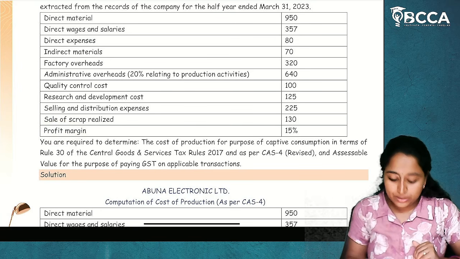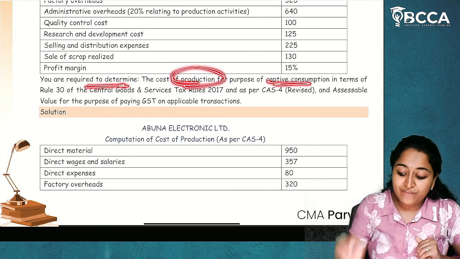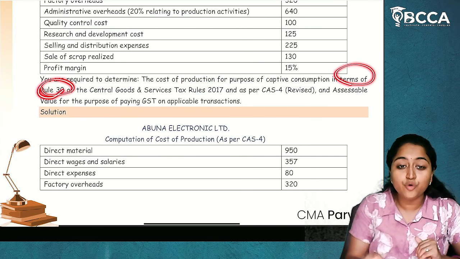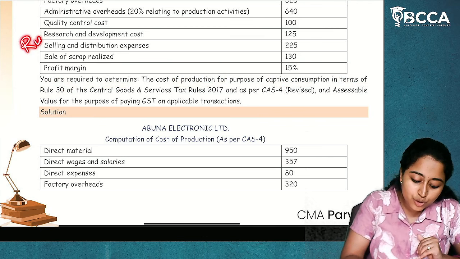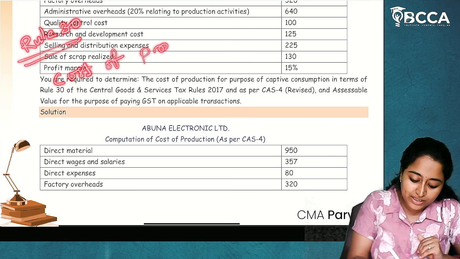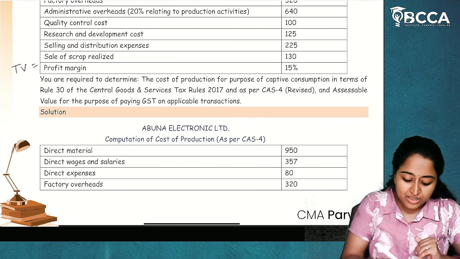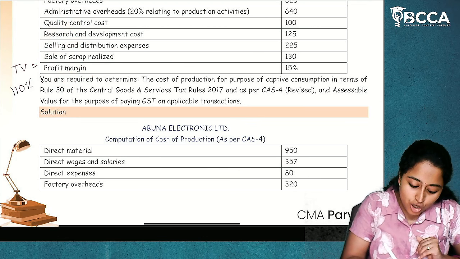Profit margin is given to us. You are required to determine the cost of production for the purpose of captive consumption in terms of Rule 30. Now, what is Rule 30 telling us? Rule 30 tells us how to determine the cost of production. Now, Rule 30 is telling us that the transaction value will be 110% of the cost of production.